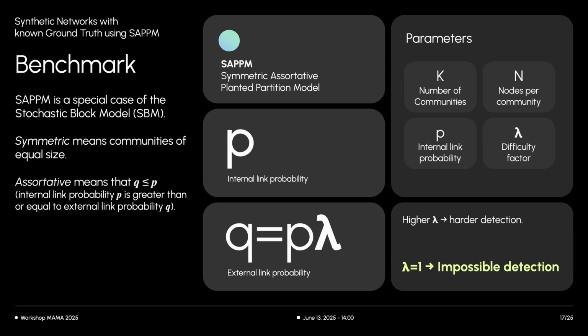In this model, symmetric means that all communities have an equal number of nodes. Assortative means the probability of a link within a community is higher than or equal to the probability of a link between communities. The key parameters are the number of communities k, nodes per community n, the internal link probability p, and a difficulty factor lambda, which defines the external link probability as q equals p times lambda. A lambda closer to 0 means very distinct communities, so it's easy to detect, while lambda equals 1 means p equals q, making communities structurally indistinguishable from the background based purely on these probabilities.